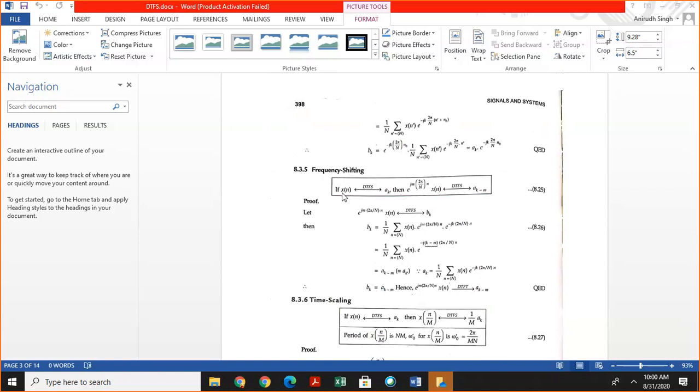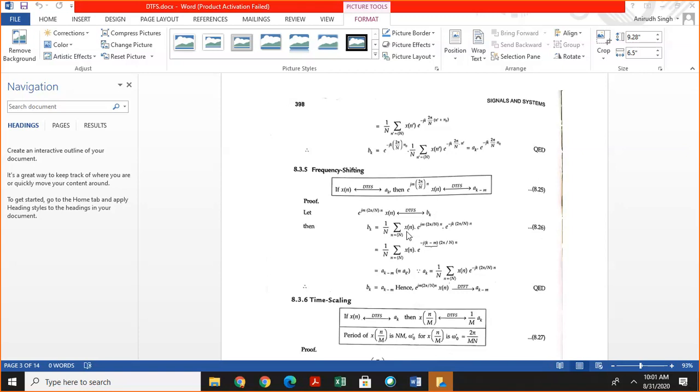Frequency shifting property: if DTFS of x of n is ak, then calculate the Fourier coefficient of this signal. Suppose that the Fourier coefficient of this signal is bk, and bk is given by 1 by N summation x of n